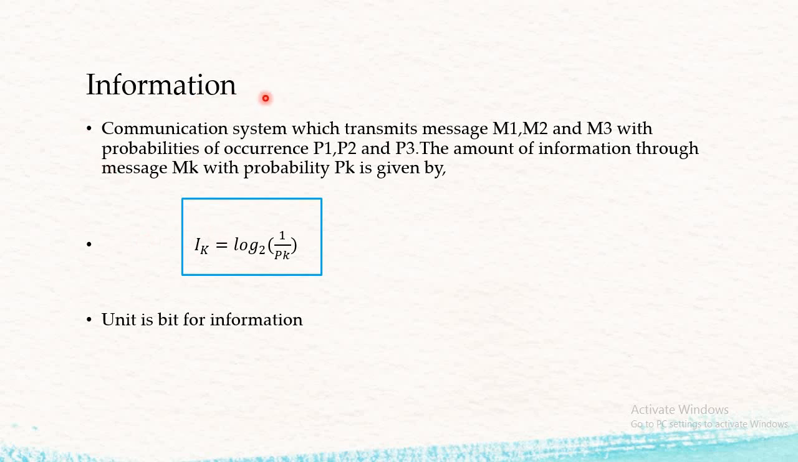Then the definition of information. This is a technical definition. An information system transmits messages M1, M2, M3 with probabilities of occurrence P1, P2, P3. The amount of information carried through message MK with probability PK is given by the formula Ik equals log to the base 2 of 1 upon Pk, where Pk stands for the probability. The unit for information is the bit.